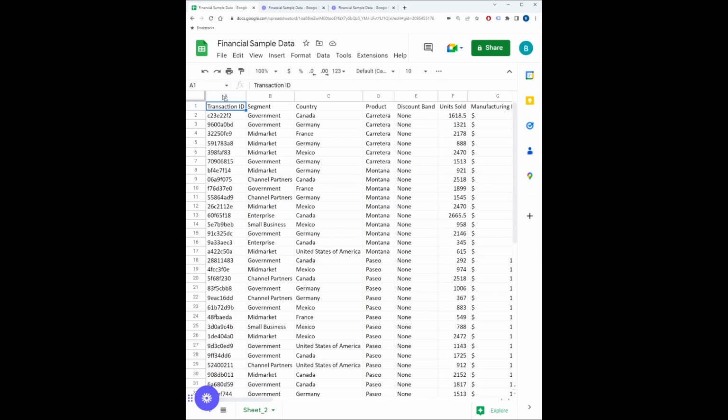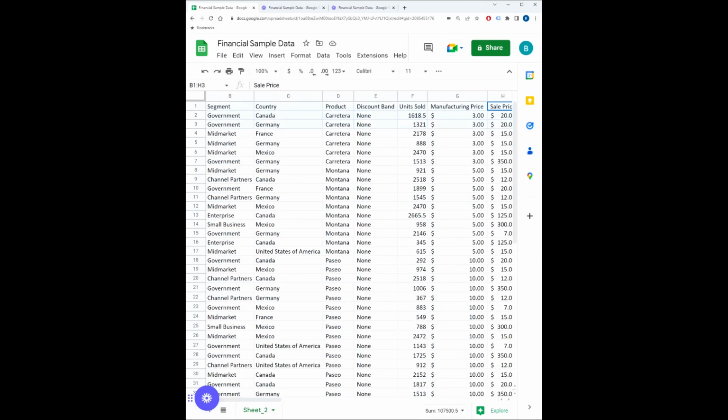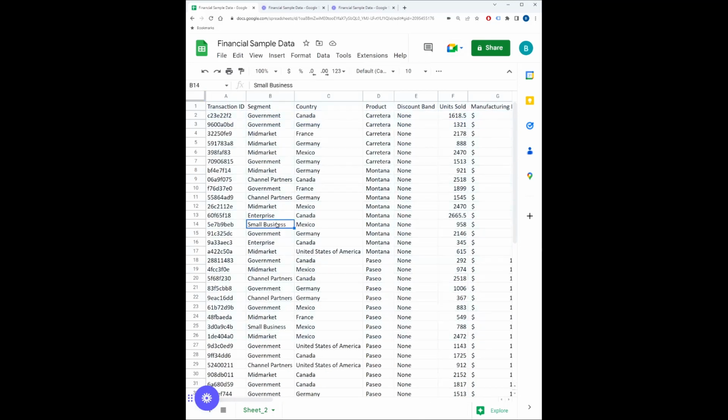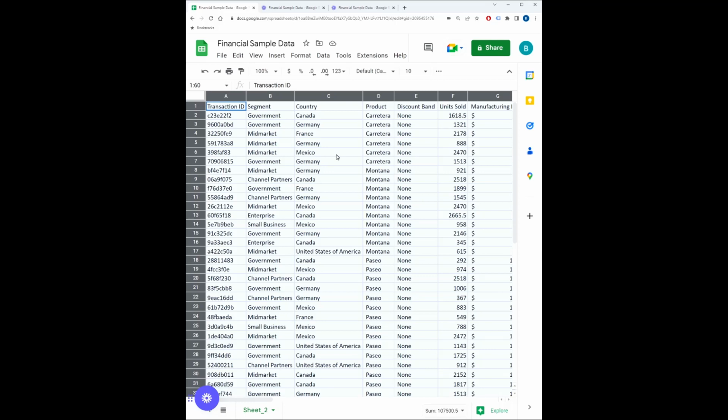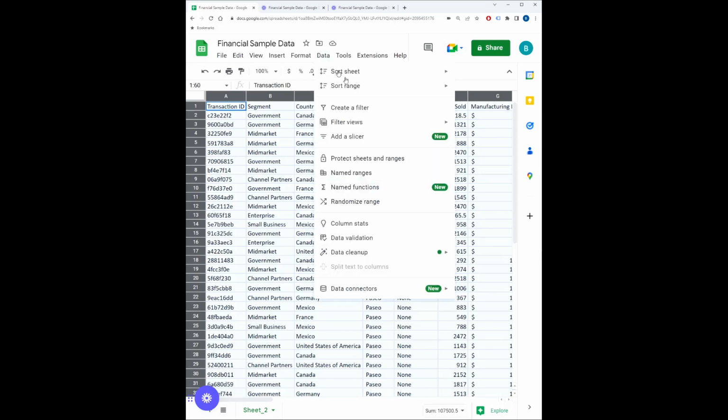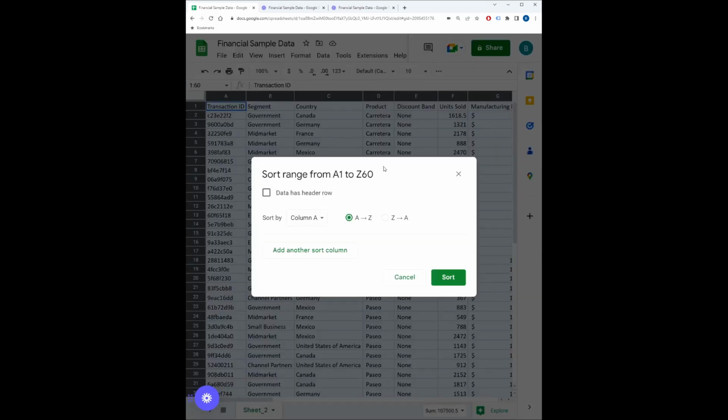So in order to do this, you want to highlight all of the data that you are sorting. So you could do this by highlighting all of the columns. You could manually select all the cells, or if you know this is all of the data in the table and you want to just sort everything, you could just click this corner button, which then highlights the entire table. So once you've selected the data, you can hit Data, hover over Sort Range, and then select Advanced Sorting Options.